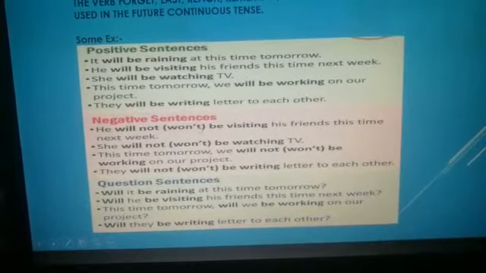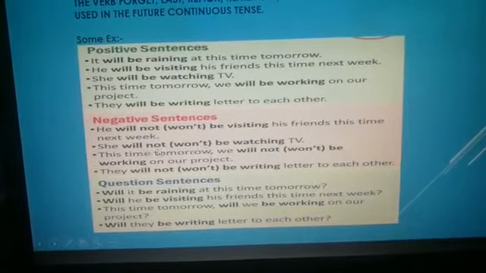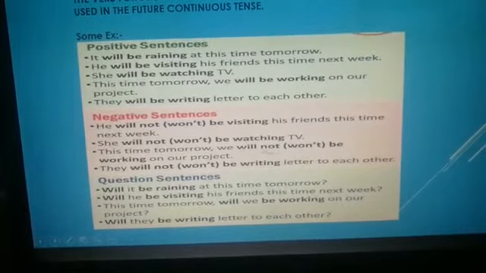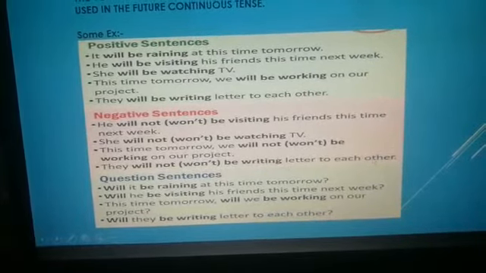Negative sentences. He will not be visiting his friend this time next week. She will not be watching TV. This time tomorrow, we will not be working on our project. They will not be writing letters to each other.